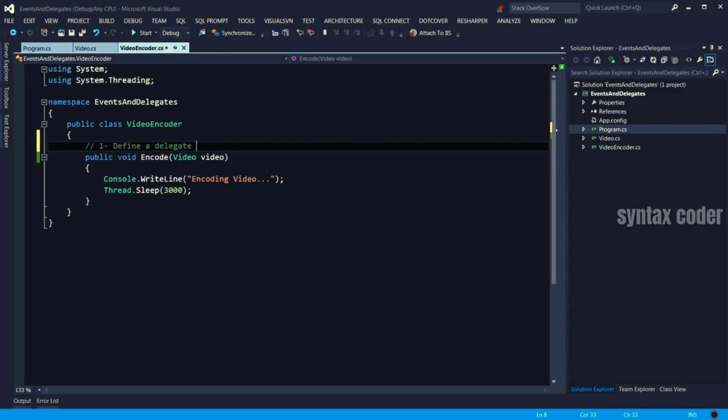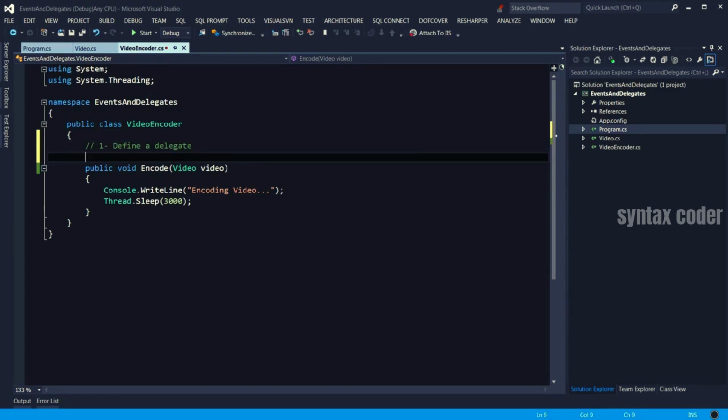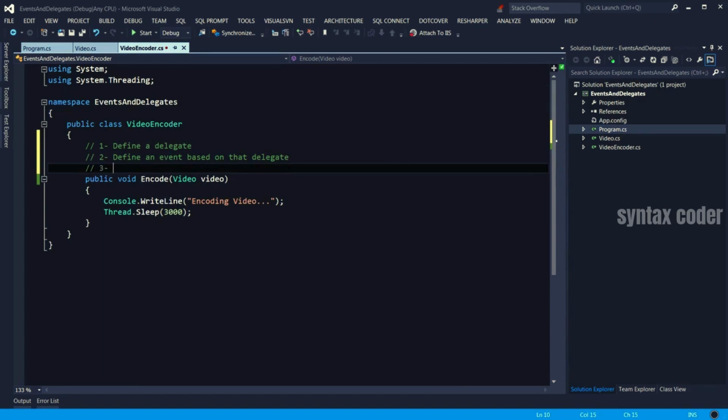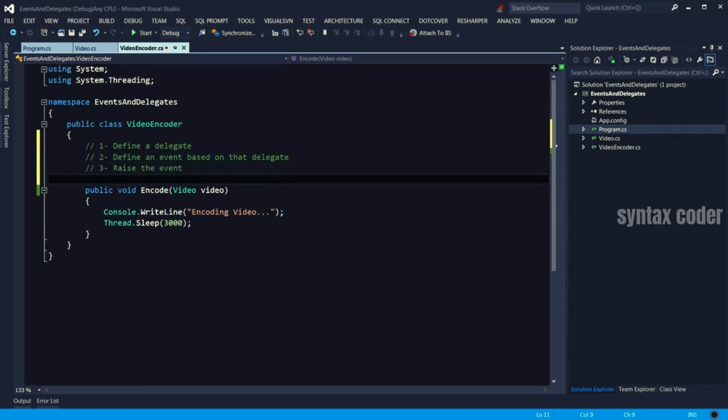So a delegate determines the signature of the method in the subscriber that will be called when the publisher, in this case video encoder, publishes an event. Second, we need to define an event based on that delegate. And third, we need to raise or publish the event. So let's go ahead and implement each of these steps here.